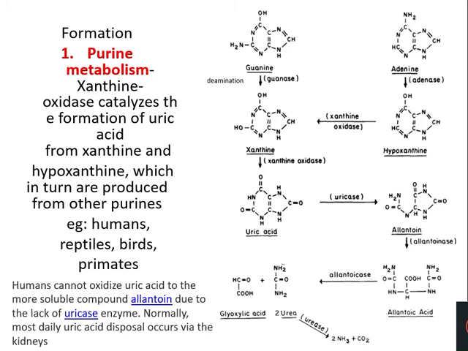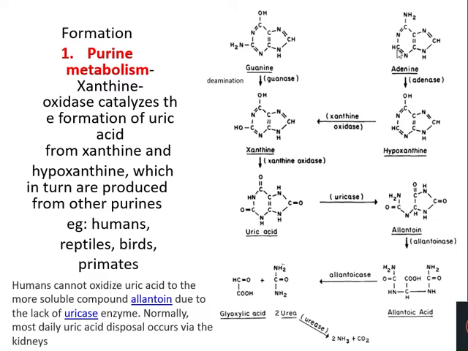So here you can see the two purines, that is guanine and adenine. So we will take this way. By the deamination of guanine, we get a compound called xanthine. It is this xanthine which is oxidized to uric acid, and the enzyme that catalyzes this reaction is called xanthine oxidase. So this is considered to be the key enzyme which is involved in uric acid formation. So guanine is deaminated to form xanthine, which is oxidized to form uric acid.